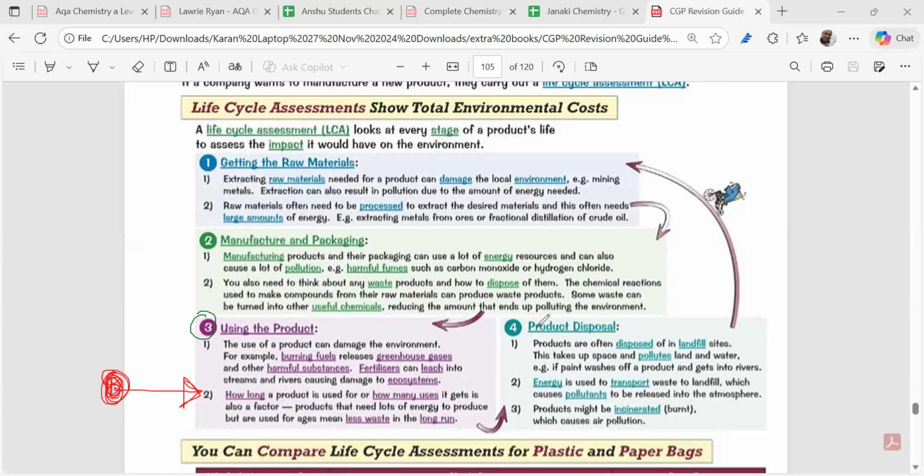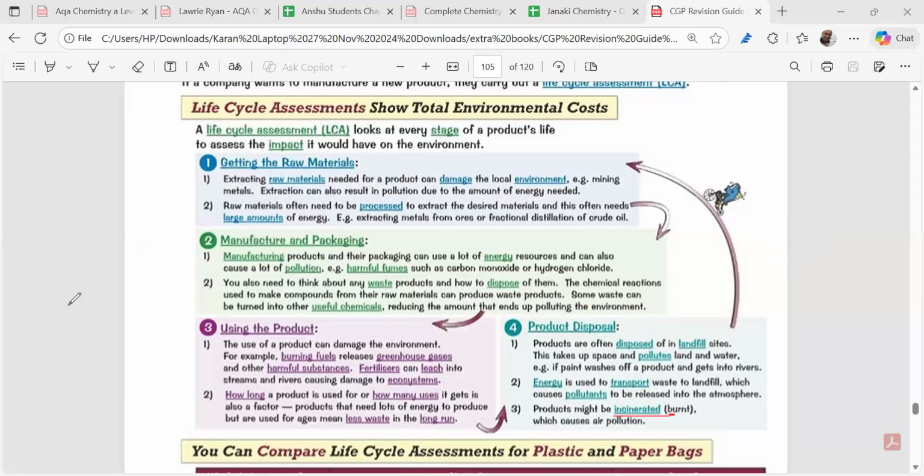Finally, disposal. The product has to be disposed of after its cycle. When you dispose of it in landfill sites, is it polluting the land and water? Do we need a huge amount of energy to transport it? Suppose a car has to be transported. That also uses fossil fuels and releases pollutants into the environment. Some disposed products have to be burnt, such as a plastic bag. That is called incineration. You can note this down.